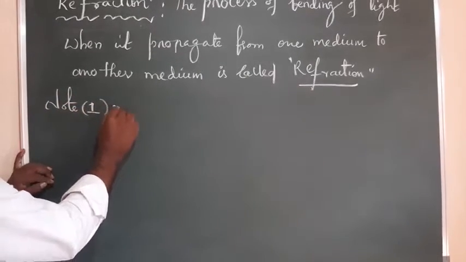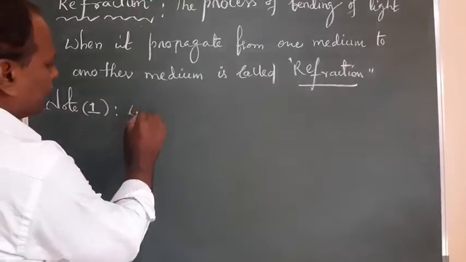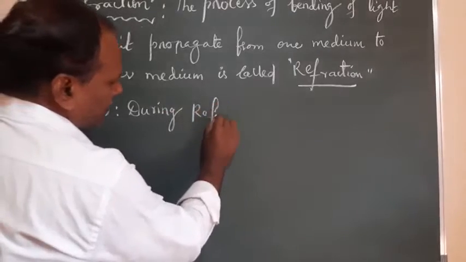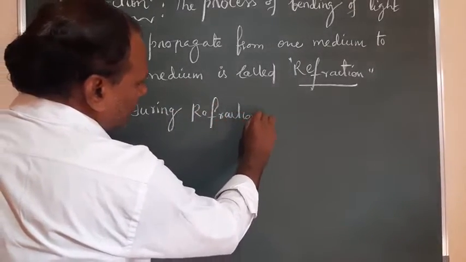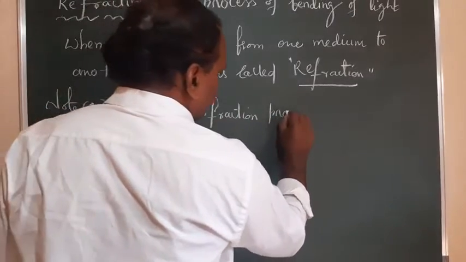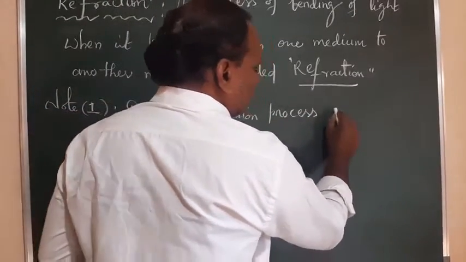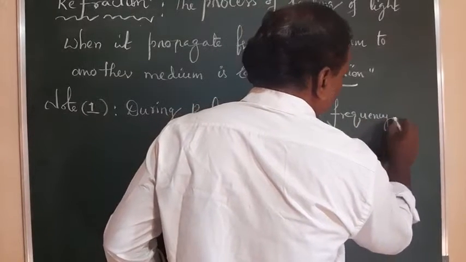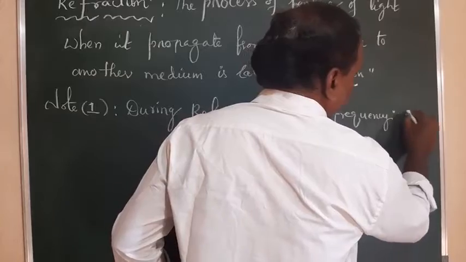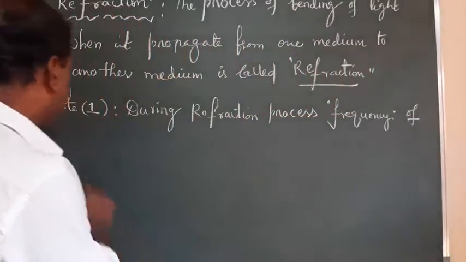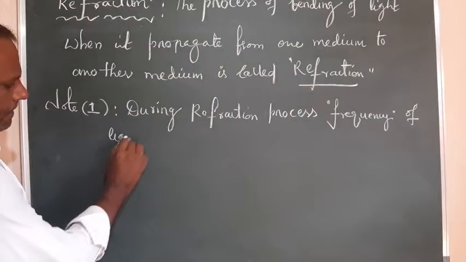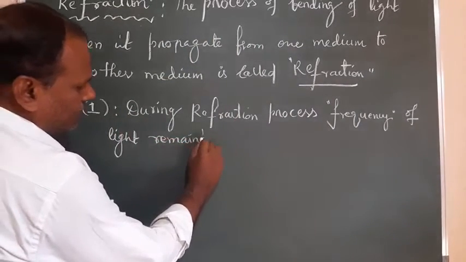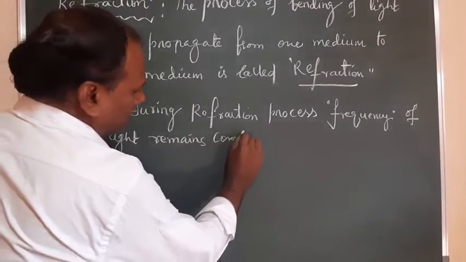Note 1, that is, during the refraction process, what are the variables that remain constant? During the refraction process, the frequency of light remains constant. It is an important one, it remains constant.